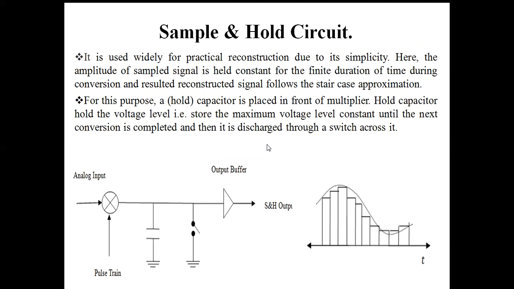Now coming to the sample and hold circuit, which is widely used for practical reconstruction of a signal. We already saw that in case of ideal reconstruction, we have to use an ideal low pass filter, which has a sharp, rectangular-type transfer function.